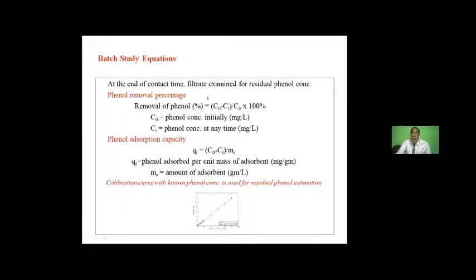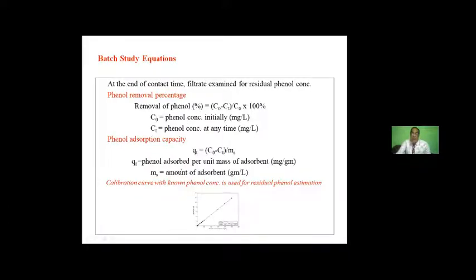Two calculations will be required for analyzing our data. That is percentage of phenol removed. For that, we should know the initial phenol percentage and the final phenol percentage. If we subtract them, divide by the initial, and multiply by 100, we'll get the removal of phenol percentage.